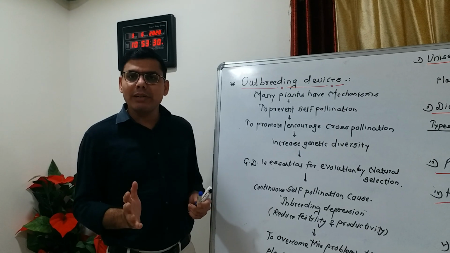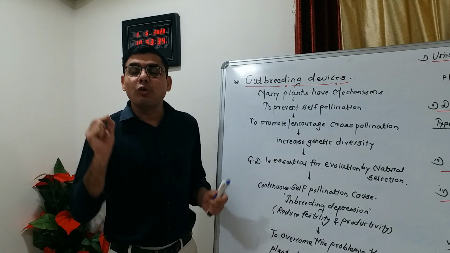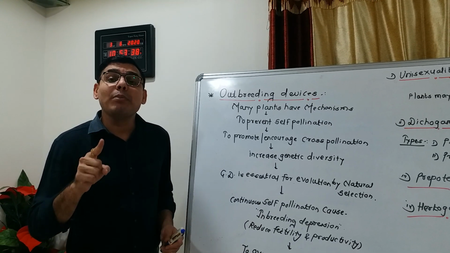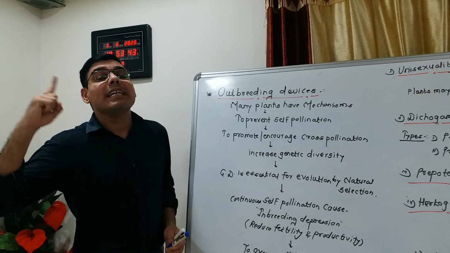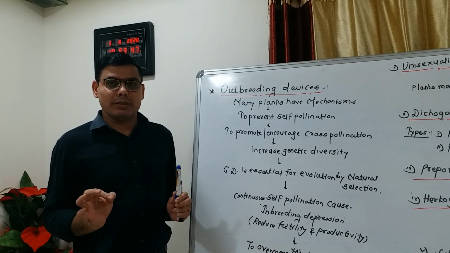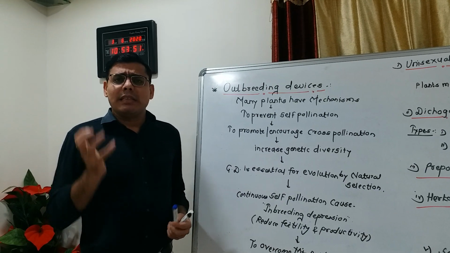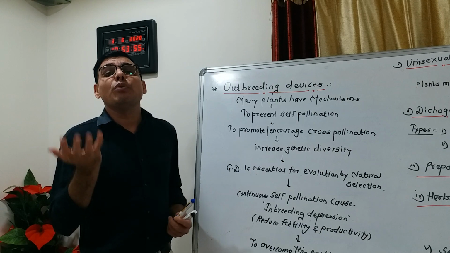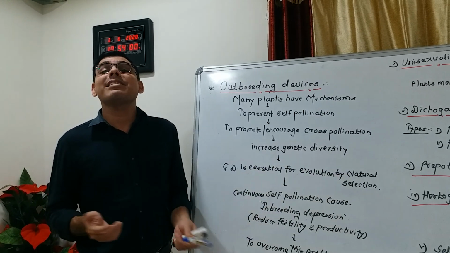So what are outbreeding devices? Many plants have mechanisms to prevent self pollination and promote cross pollination to increase genetic diversity, and these are called outbreeding devices. When genetic diversity increases in plants, it is helpful for evolution as well as for evolution by natural selection.